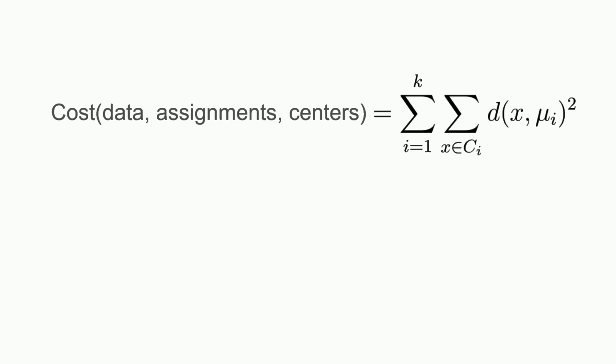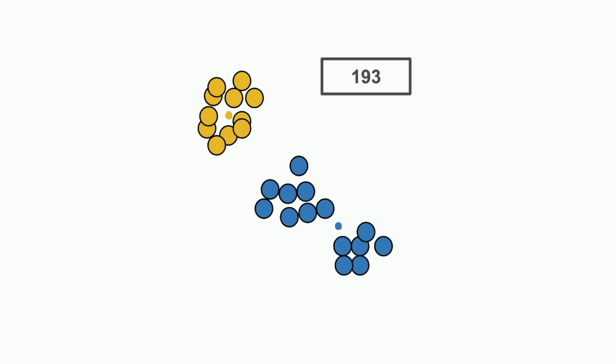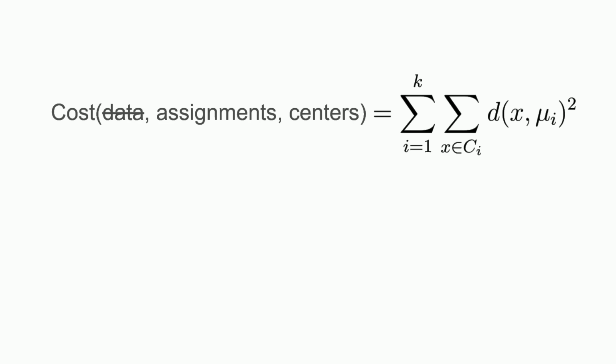Consider that the cost is a mathematical function. It depends on things like the data, the cluster assignments, and the center of the clusters. But not all of these are actually parameters of the function. For example, we're not going to change the data in order to decrease the cost. The data is fixed, so it's not a parameter.